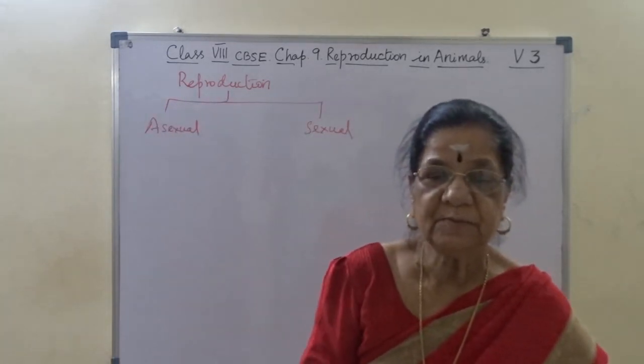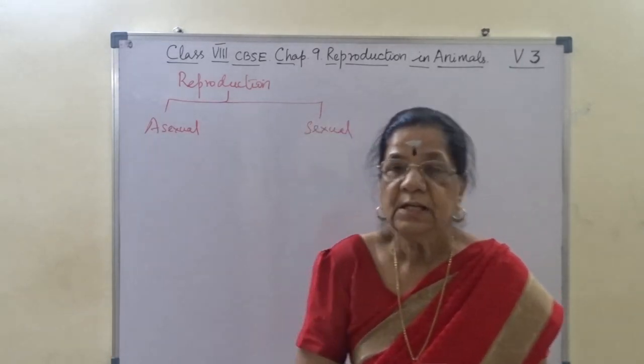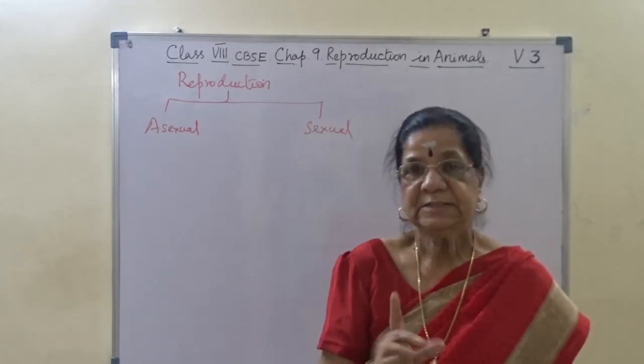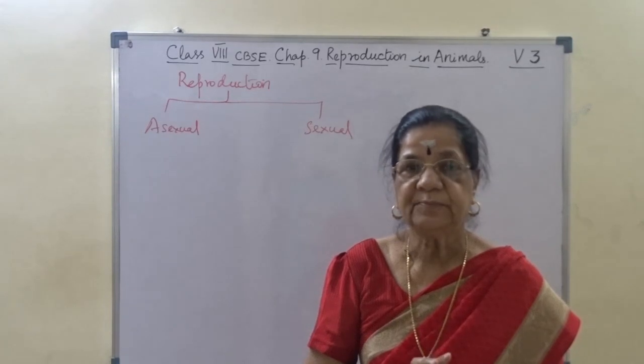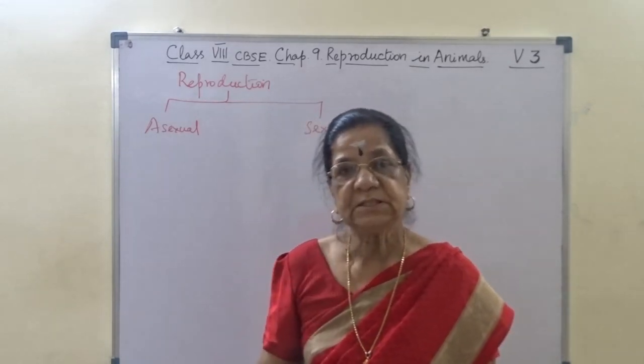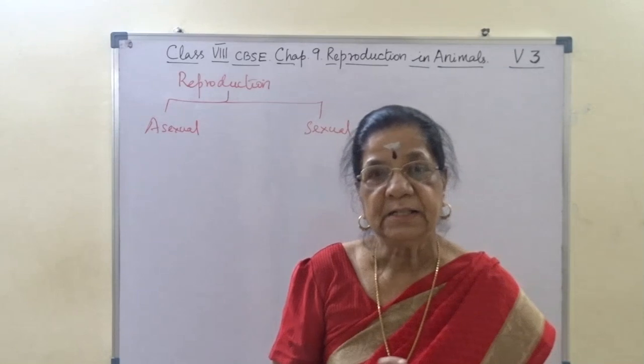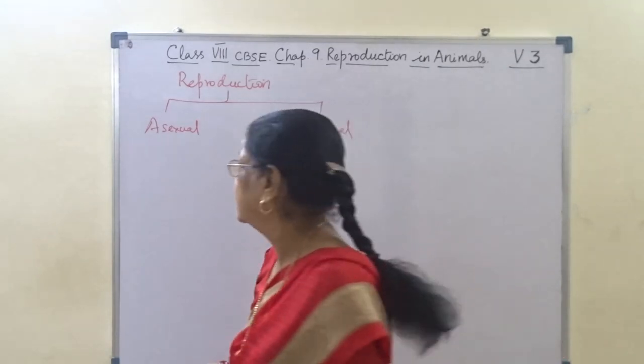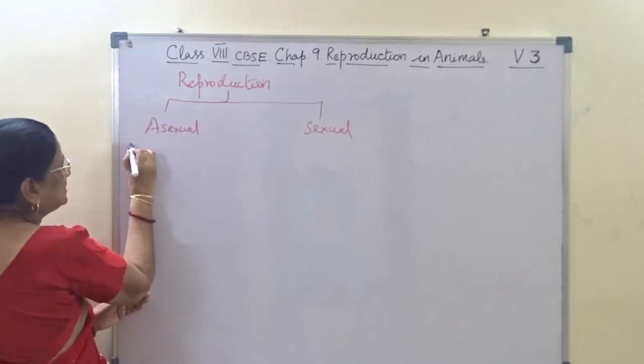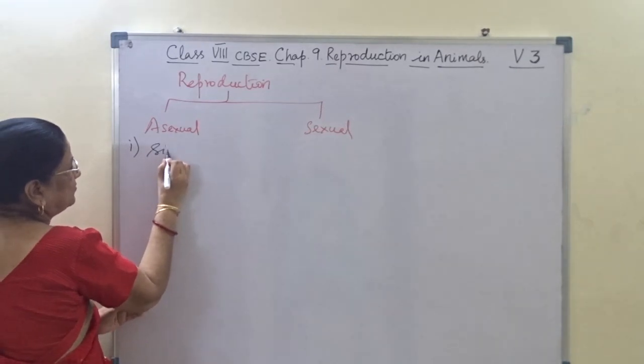What does it mean? In asexual reproduction, only a single parent is involved, there is no formation of gametes, and no variation will occur. That is for asexual reproduction.